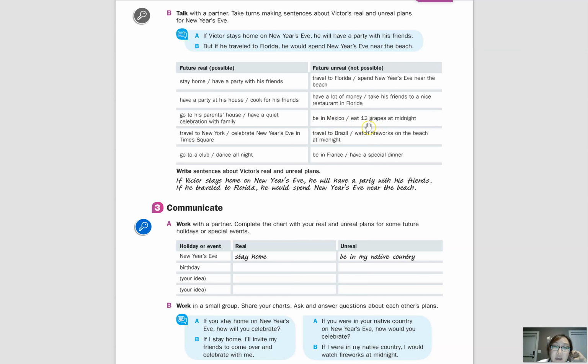Okay, and then if he travels to New York, he will celebrate New Year's Eve in Times Square. And that's a very popular way to spend New Year's Eve. Okay, and then we can say, but if he traveled to Brazil, he would watch fireworks on the beach at midnight.